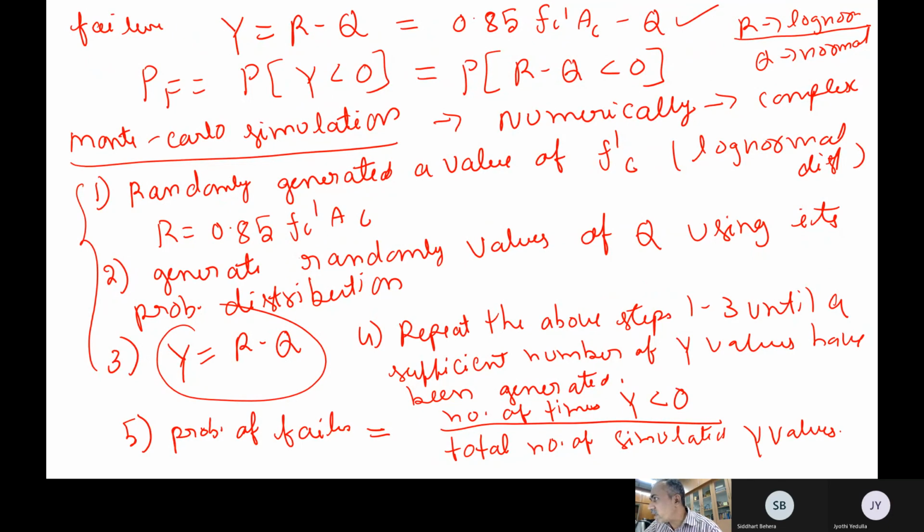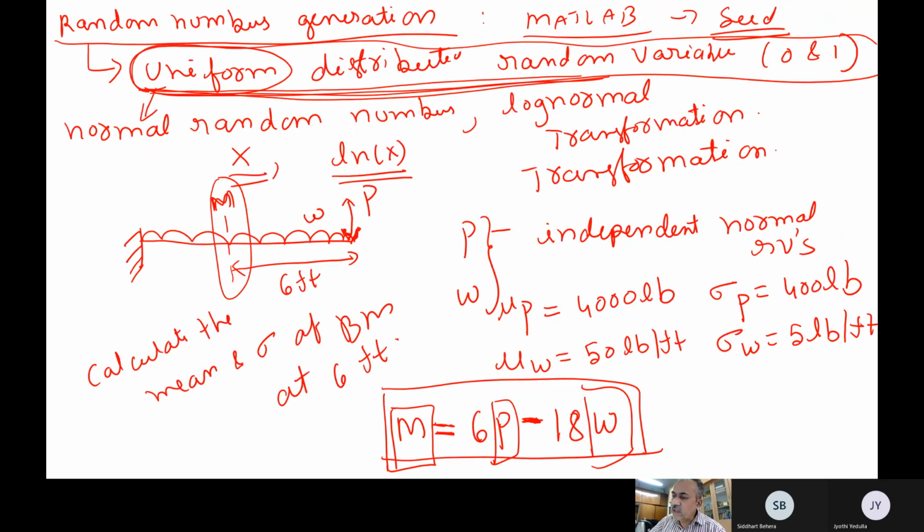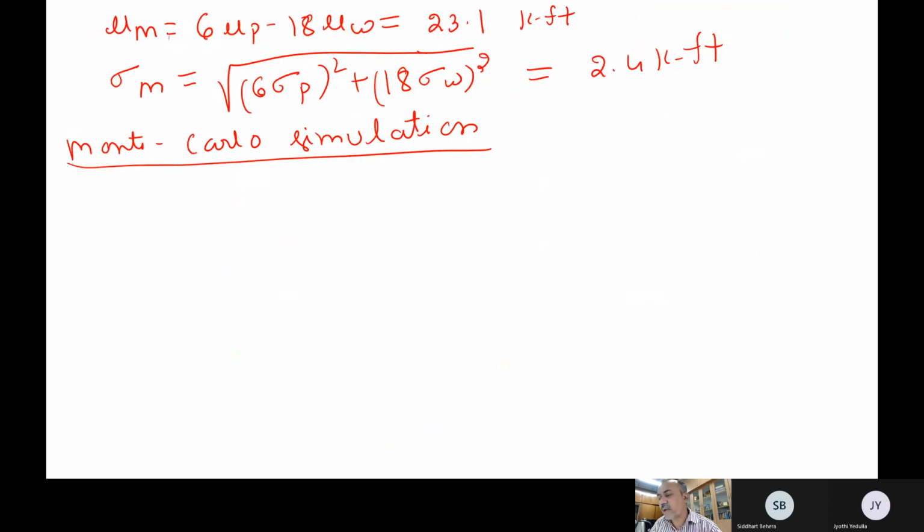So you have to generate these random numbers. You have to generate normal random numbers because the loads P as well as W are both normal random variables. So let us say we generate normal random numbers from the computer. The computer obviously generates uniform numbers, so you have to do a transformation. But of course in MATLAB the normrnd command is there, which directly generates the normal random numbers given the mean value and the standard deviation.